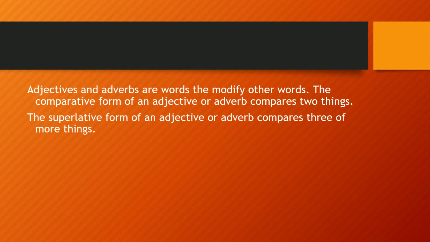Then the superlative, super means powerful. So superlative means you have more than two. So when you want to do a comparison of three items, then you go for the superlative form of the adverb or the adjective. So that's what we are looking at. Comparative means two, and superlative means more than two, from three onwards.